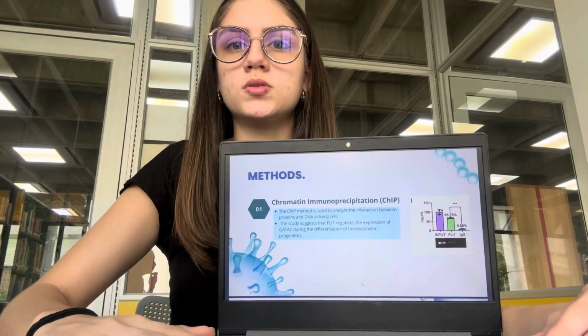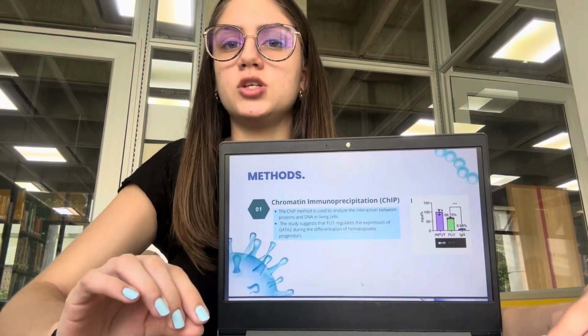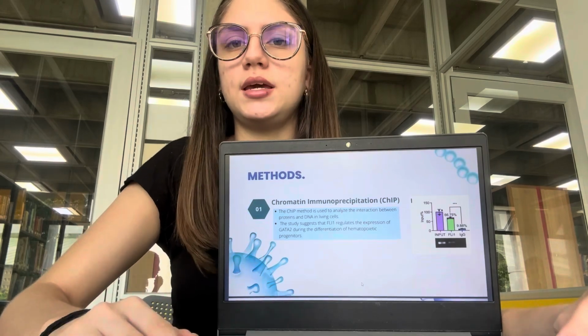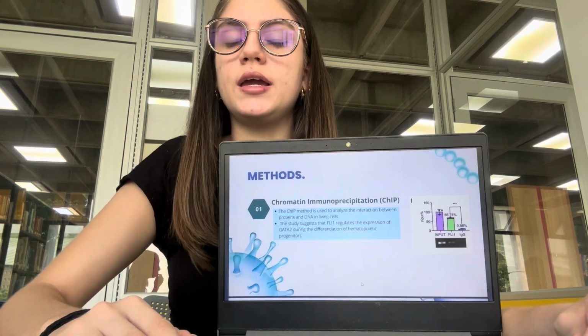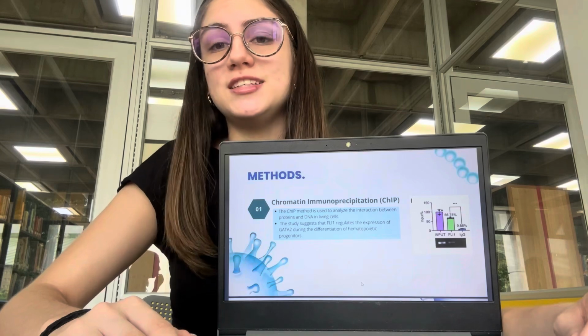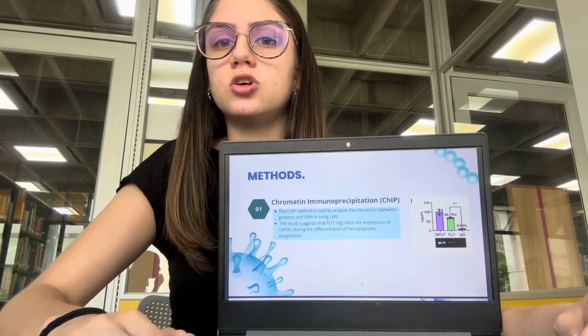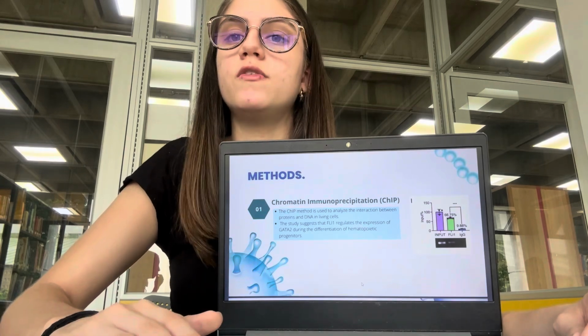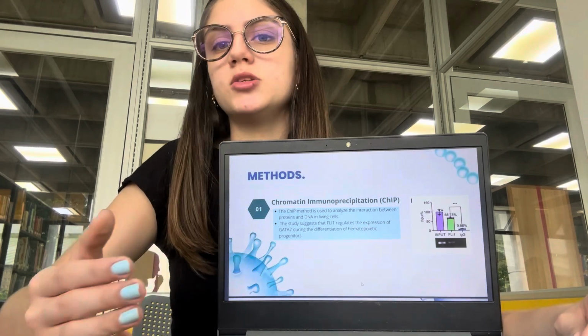Okay, methods. The first one is chromatin immunoprecipitation. This method is used to analyze the interaction between proteins and DNA in living cells. It allows for the identification of regions of DNA that are bound to specific proteins, such as transcription factors. The study suggests that FLI1 regulates the expression of GATA2 during the differentiation of hematopoietic progenitors.